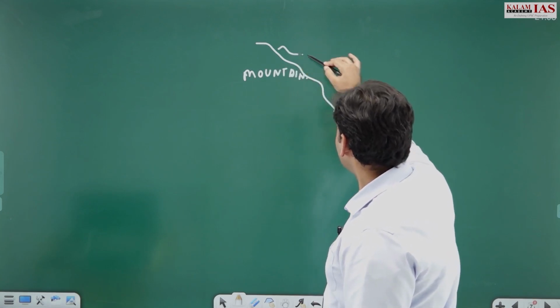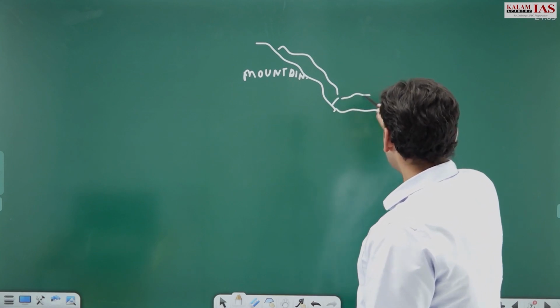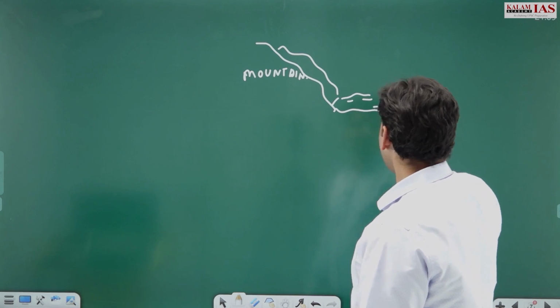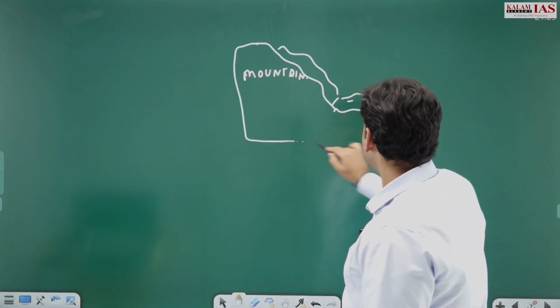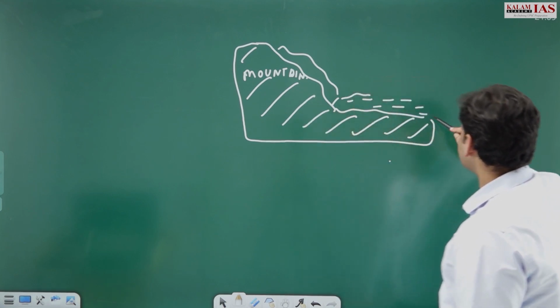And you can show glacier, right? You can show glacial lake, right?